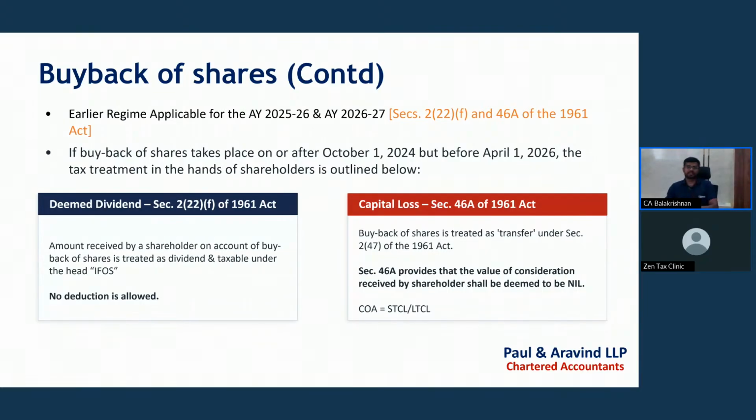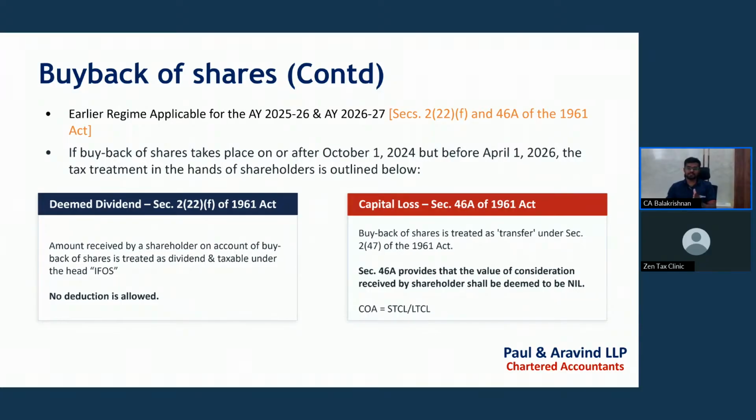At the same time, we have paid some amount to purchase such shares, right? So that will be treated as capital loss. Whether short term or long term depends on the period of holding. That has been given in the red bolded area. Capital loss: Section 46 of the Income Tax Act 1961 covers this treatment. So this transfer